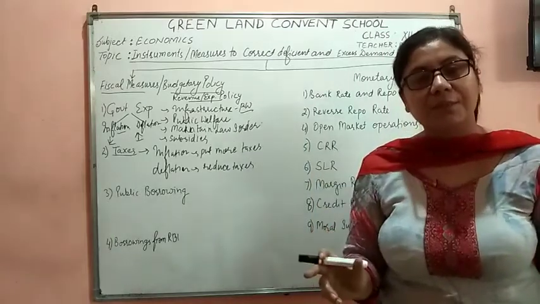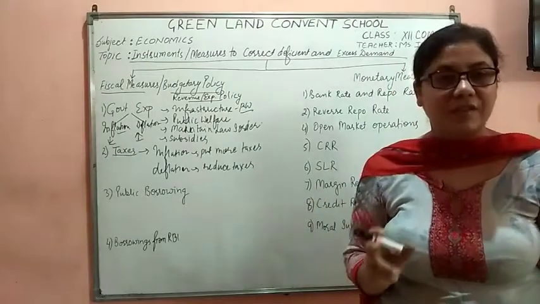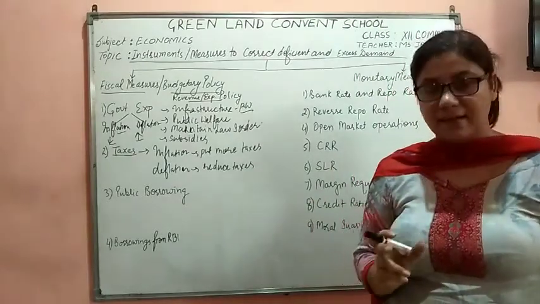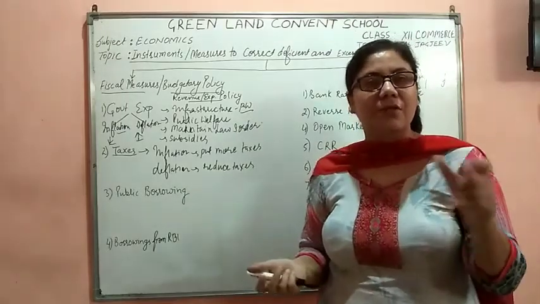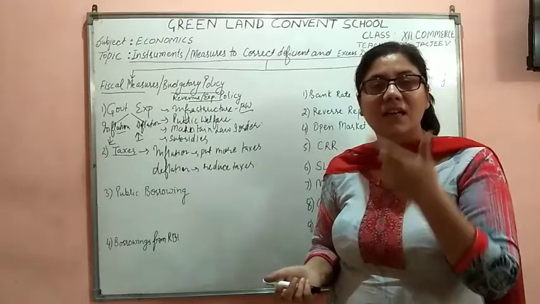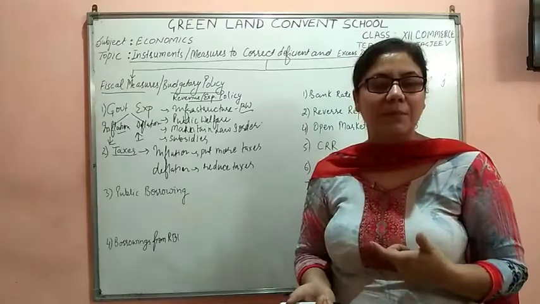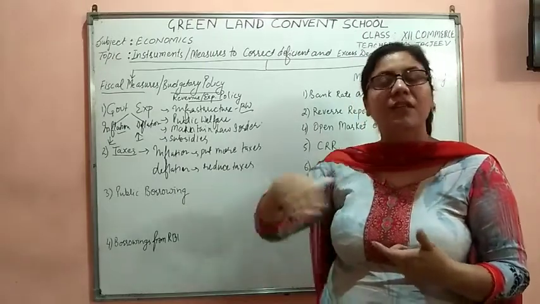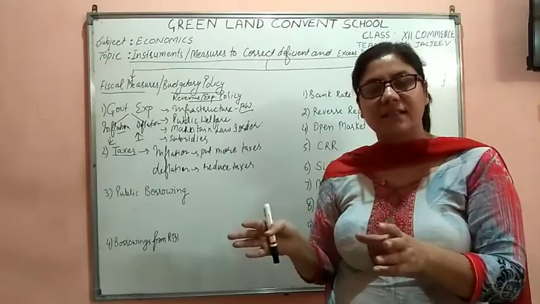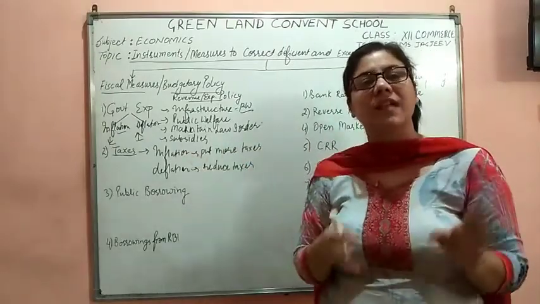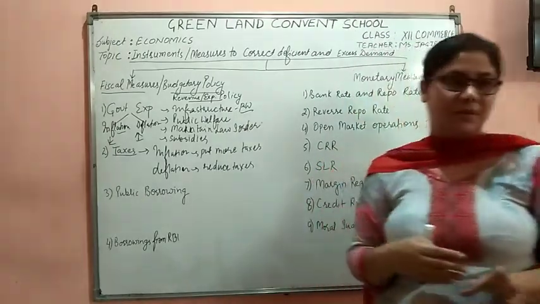With more disposable income, they would be spending more and the problem of deflationary gap or deflation will be tackled. Now see, when we are talking about the taxes, you have to be very clear with the term disposable income. Disposable income is the income left with the people after paying the taxes out of their total earnings. Out of whatever they had earned, when they pay the tax, the rest of the amount left with them to be spent in the economy is known as the disposable income.